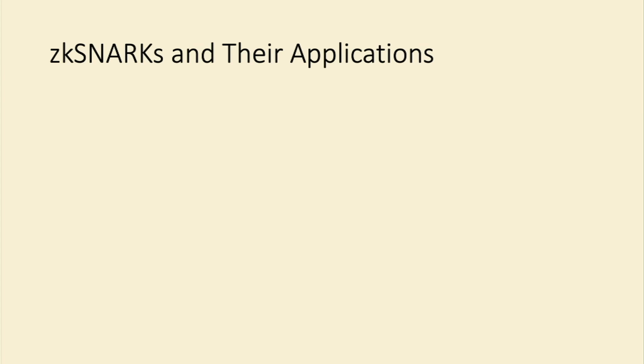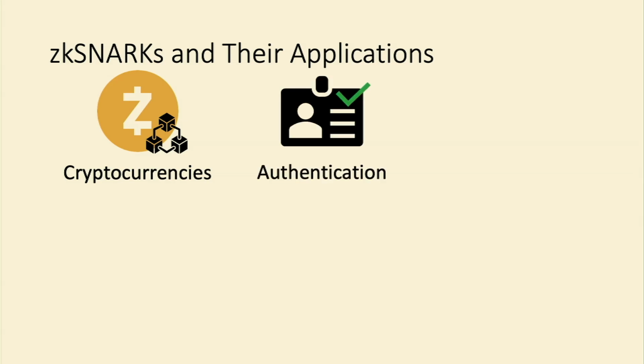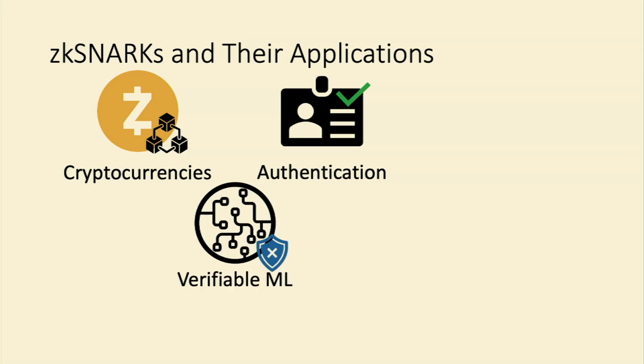So zkSNARKs are these cool cryptographic tools that are used in a lot of privacy applications. I think the main application is that of cryptocurrencies and blockchains, where you may want to verify a transaction in some decentralized network. But these can also be used in authentication. So maybe you want to prove your identity, but you don't want to reveal sensitive information corresponding to your identity. And it can even be used in things like verifiable machine learning. For instance, if you have a model or a data set and you want to prove some property about that model or data set, but you don't want to reveal sensitive information about said model or data set, you can use zkSNARKs for that.